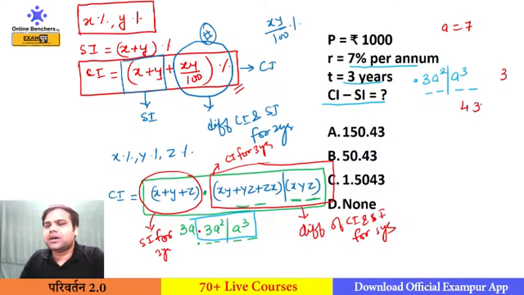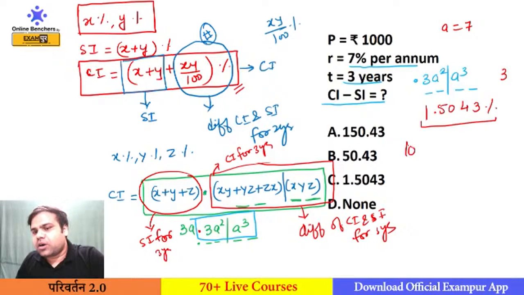3 will be your carry. 3a square: a is 7, square is 49. 49 into 3 is 147, plus 3 is 150. So I will take 50 only here. The remaining 1 will be shifted to the left. So this is your 1.5043%, the difference of CI and SI for how much?